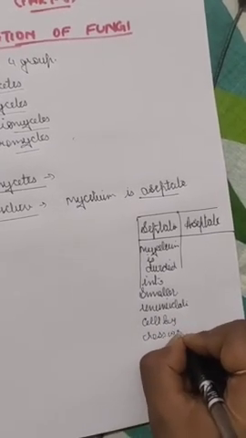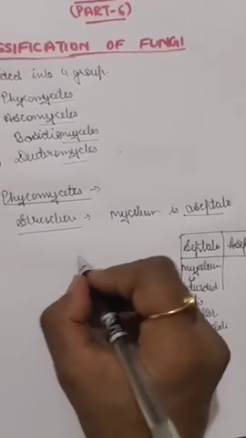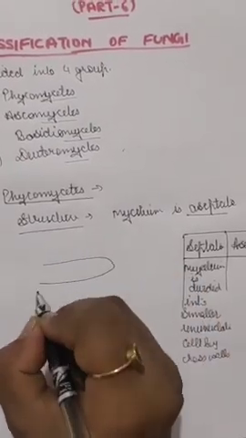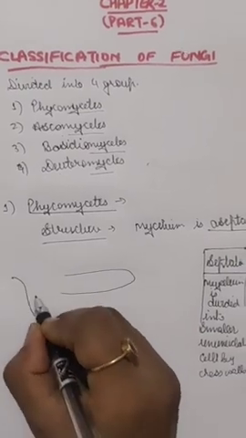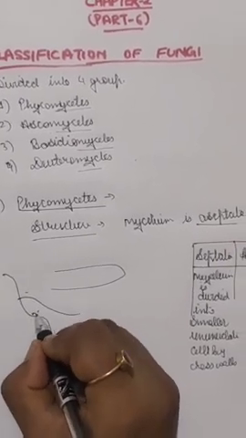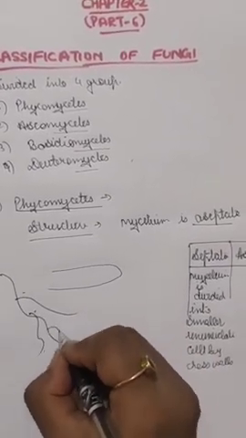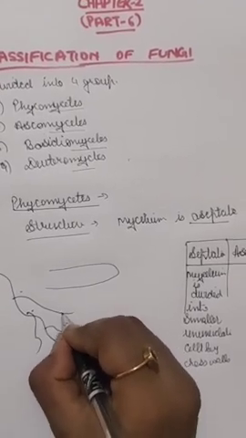You remember the cross walls which were in the hyphae. This is the mycelium, a network-like interconnection of the hyphae, and these are the hyphae.